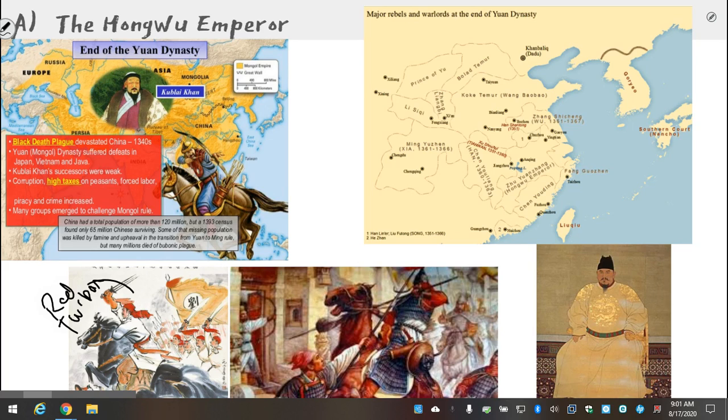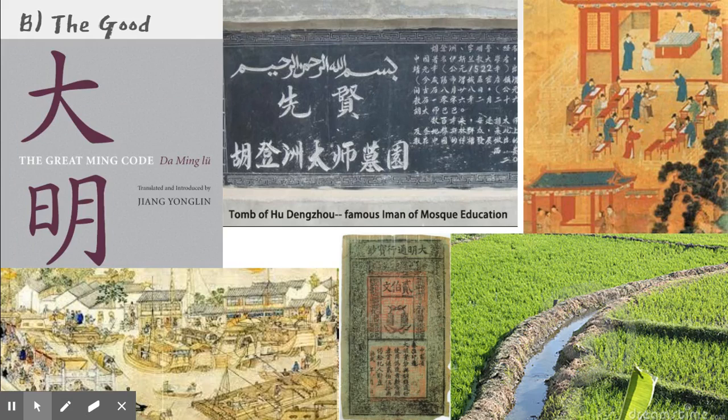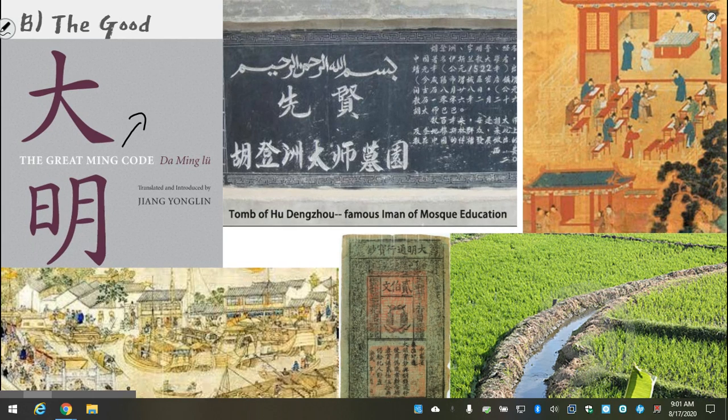The Red Turban Rebellion was led by Yuan here, who eventually was able to unite enough of China to push out the Mongols and to declare himself the Hongwu Emperor of a new dynasty that he called the Ming Dynasty. Much like many dynastic founders, the Hongwu Emperor did many, many good things during the early part of his reign. For example, he came up with a very complicated law code